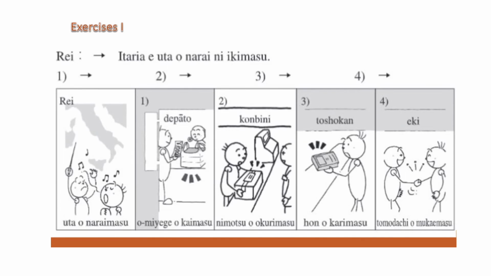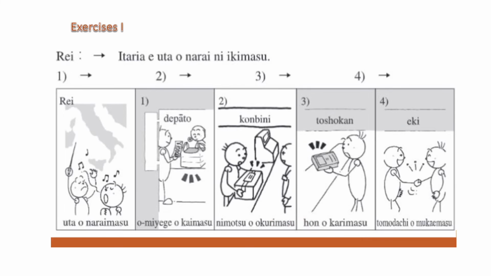Okay, in second sentence, kombini is the place again. Kombini is convenience store. Depato is departmental store, na? All right. So we can remove watashi. We can use kombini e nimotsu o okuri ni ikimasu. We remove mas.